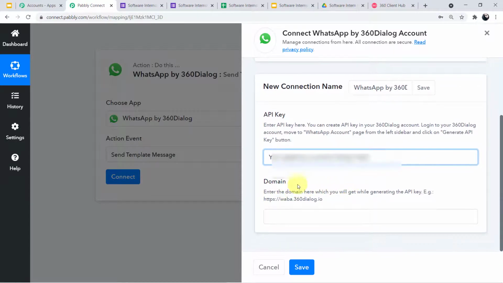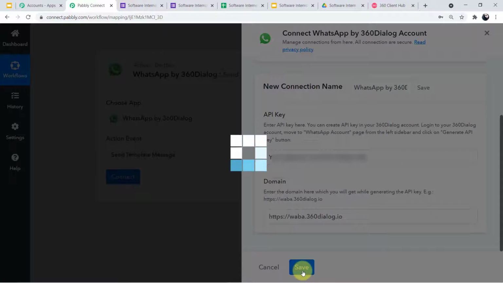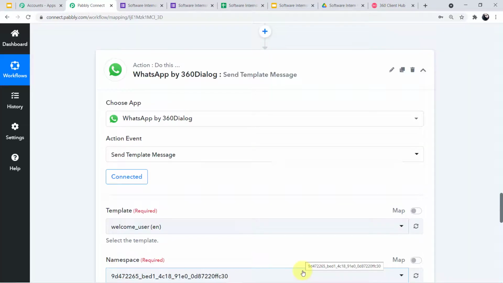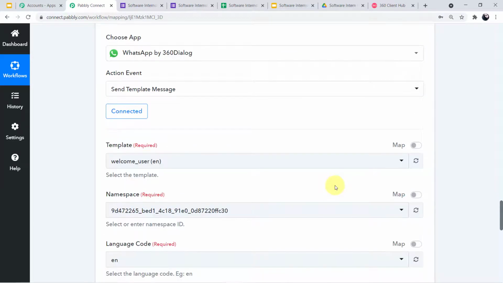Now I'll fill up the domain. So you can see here it is written waba.360dialog.io. So this is the domain. In most cases, the domain remains the same, but in yours it may change. So for that, you have to check. You have to first generate your API key. Mine is the same, so I'll simply copy it and paste it here. And now I'll click on save. Okay, let it load. So guys, I have been successfully authorized.